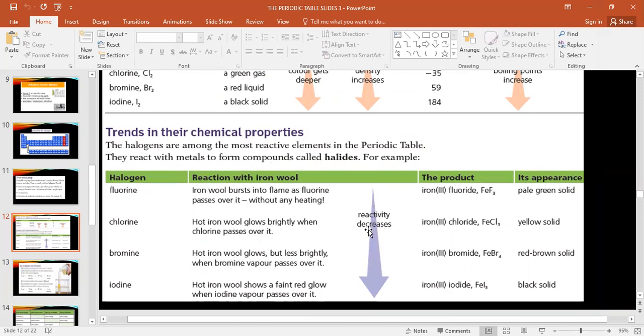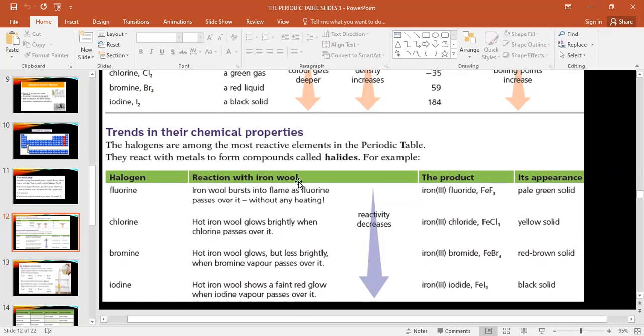If the question comes, what happens when you go down within a group, the reactivity of halogens: decrease, increase, stay the same? What is your answer? It's decrease, written here is decrease. The reactivity decreases when you go down.